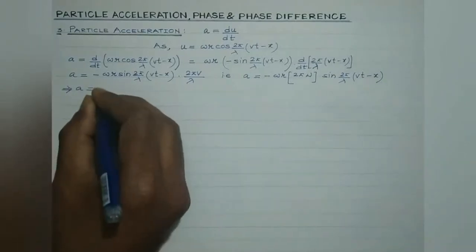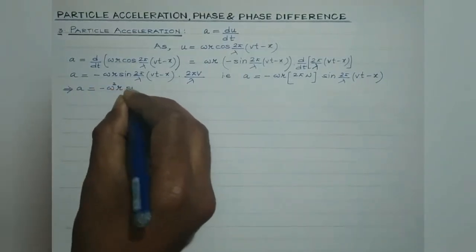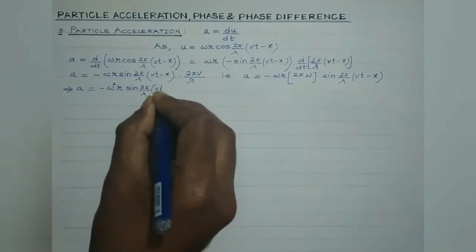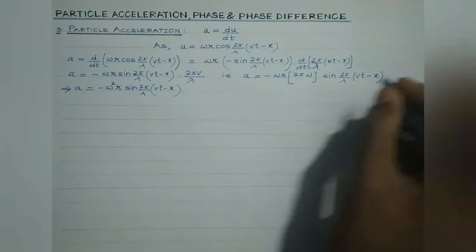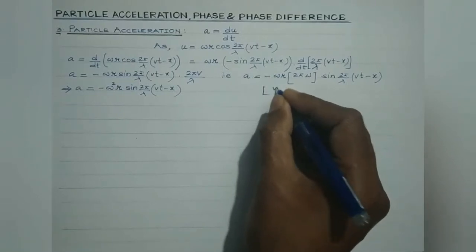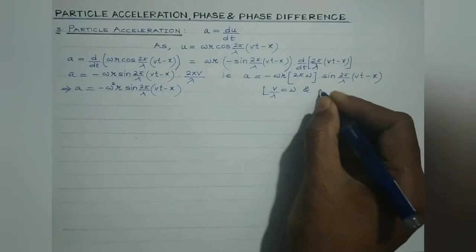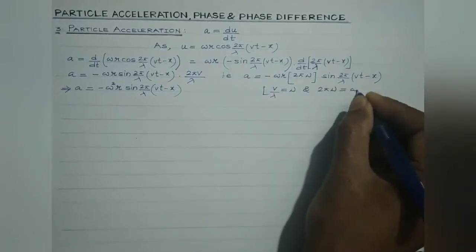So here we get minus omega square r sine 2 pi by lambda (vt minus x). So what we have used over here is that v by lambda is equal to frequency, and 2 pi into linear frequency is angular frequency.